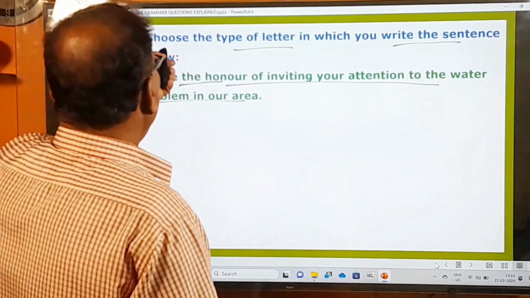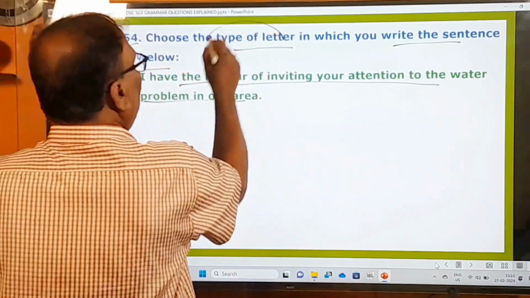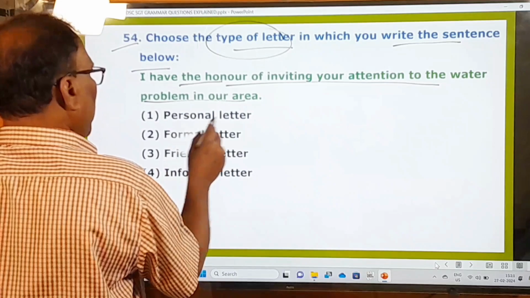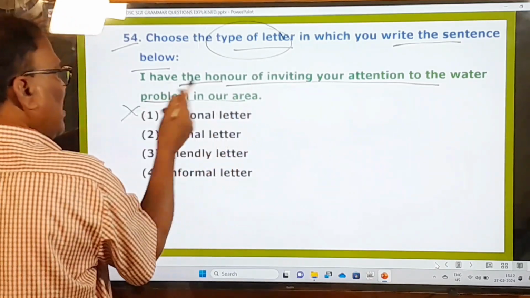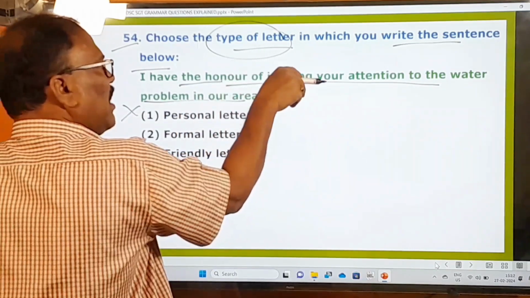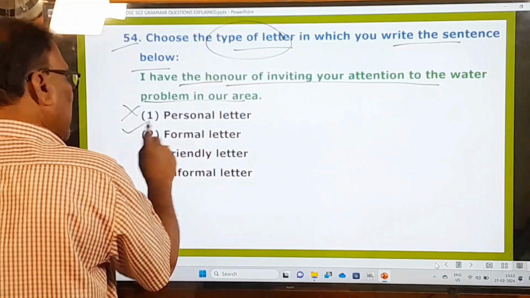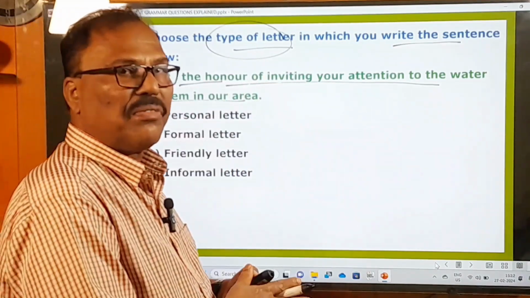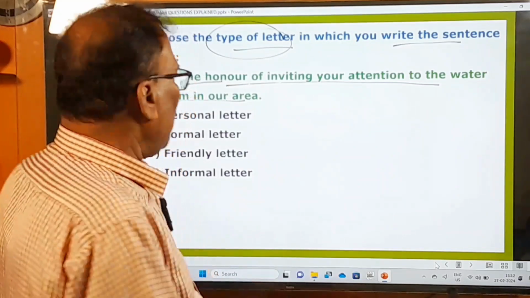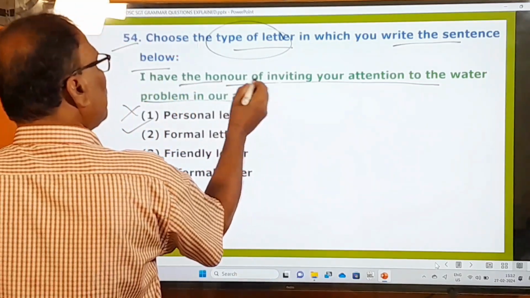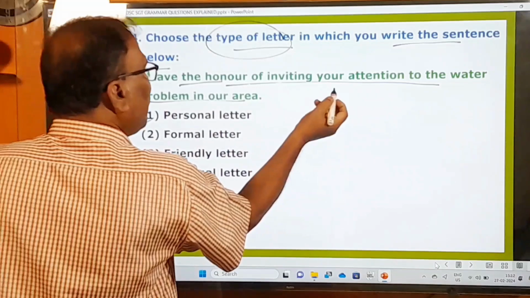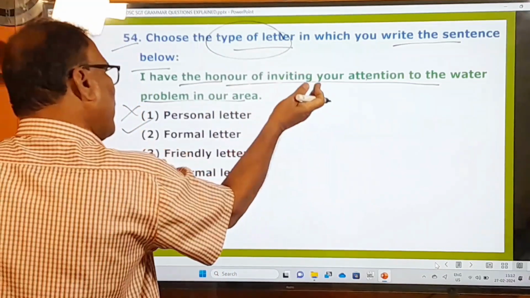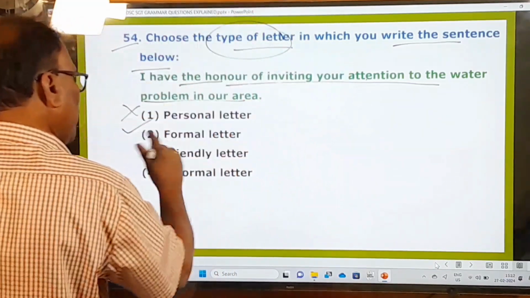Now he is asking you to choose the type of letter. What is the type of letter? Personal letter? In a personal letter, you don't write like this, and you don't use this kind of language. Formal letters means letters written sticking to the formalities. Here, I have the honor of inviting your attention, so it's a formality. You are writing in a formal manner, and that's why it's a formal letter.